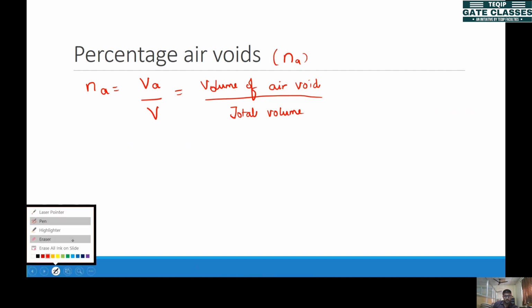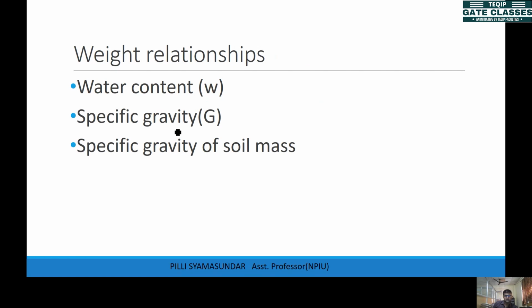Sometimes you use percentage of air voids and sometimes you use air content, depending on your requirement, right? So these are the volume relations: void ratio, porosity, degree of saturation, air content, and percentage of air voids. Each parameter talks about something. Some talk about voids, some talk about water, and some talk about air, right? So we have seen that.